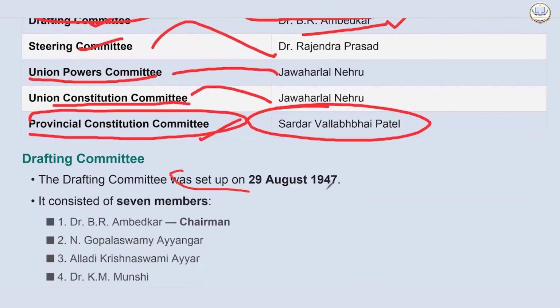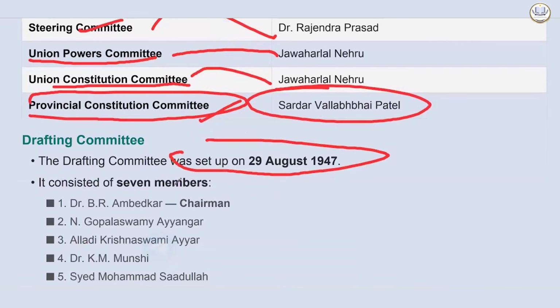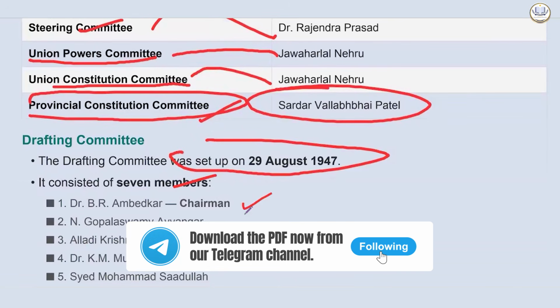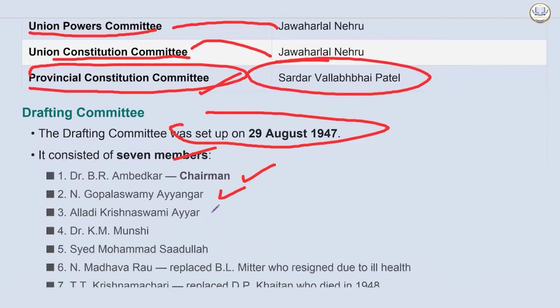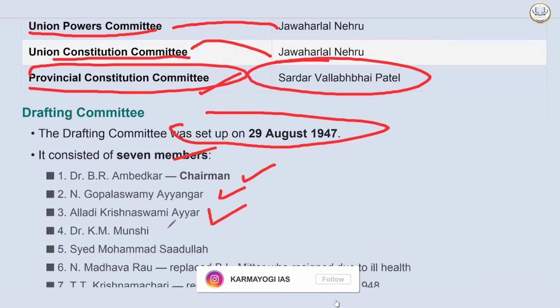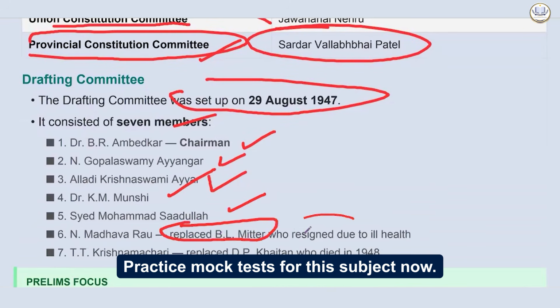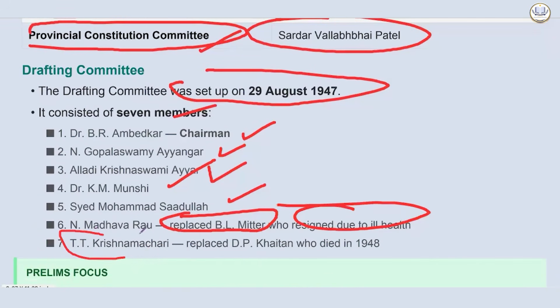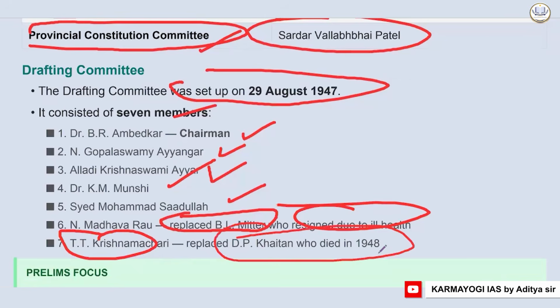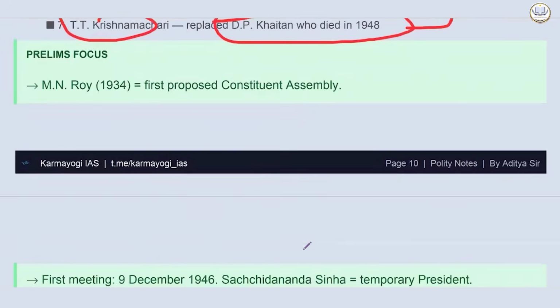The Drafting Committee was set up on 29th August 1947. It consisted of 7 members. Baba Sahib was chairman, then N. Gopalaswamy Iyengar was a member, Alladi Krishnaswamy Iyer was a member, Dr. K.M. Munshi was a member, Syed Muhammad Saadullah was a member, and Madhav Rao replaced B.L. Mitter, who resigned due to ill health. Then T.T. Krishnamachari replaced D.P. Khaitan, who died in 1948. Okay.